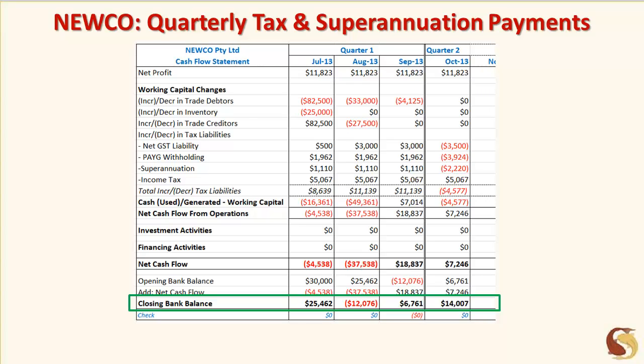After August, it would appear that it does not have any cash issues at all because all the closing bank balances are positive. Let's assume that the October numbers are forecast numbers. Newco starts the month with only $6,761 in the bank in October. It expects to have positive net cash flow from operations of $7,246 after making the GST, PAYG withholding, and superannuation payments. So it'll end up with more money in the bank at the end of October than it had at the start. So cash flow appears to be fine and there won't be any problems making the tax payments.